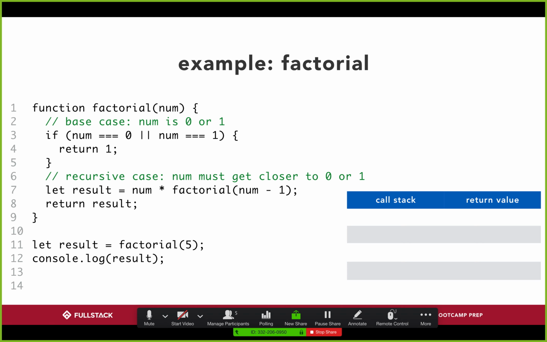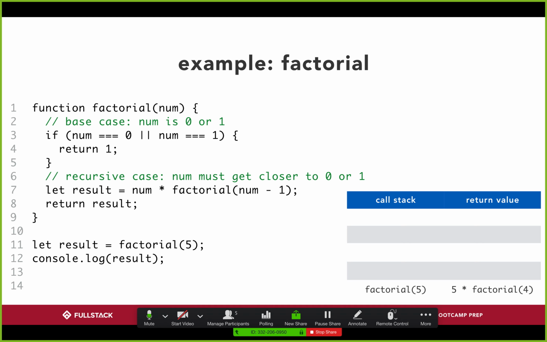Yeah, it's a great question, and we have the slides right here for it, right? So let's walk through a factorial of 5. Not a huge number, but a bigger number, right? Well, the first time we run factorial of 5, we go to our if clause. Is num 0 or 1? Nope, it's 5. Great, let's go to line 7. And line 7 says, result is equal to num, which is 5, multiplied by a factorial of 5 minus 1, which is factorial of 4.